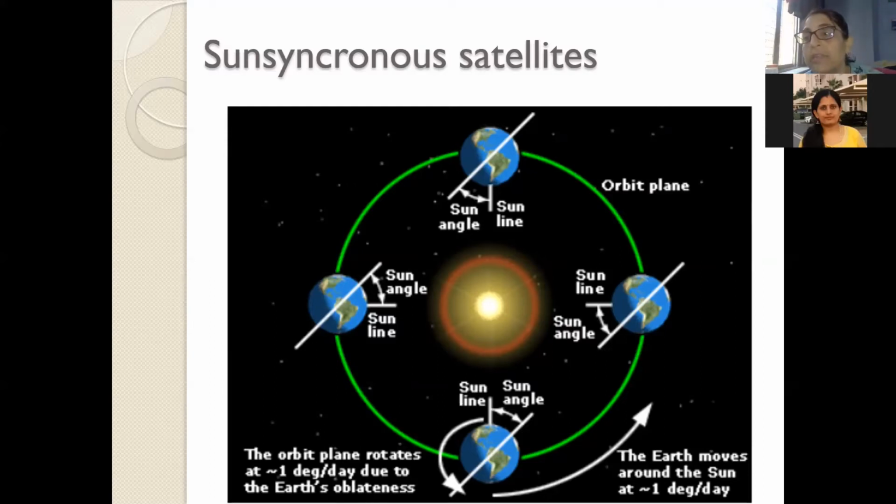The impact of this is that the satellite is over a point on Earth at the same local time every day. And therefore, when you are given the weather forecast, you are given a temperature at say 5 a.m. in the morning, or the maximum temperature around 12 in the noon. Every day, that is how we are able to produce the comparative study that today it is hotter or today it is cooler.